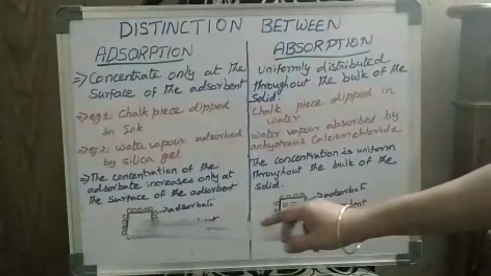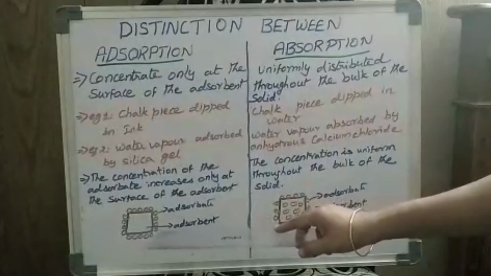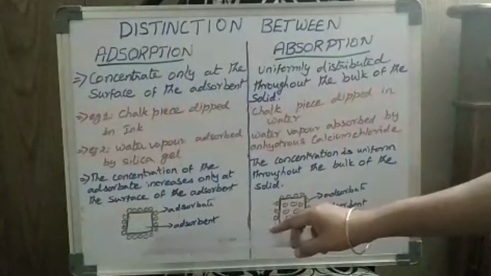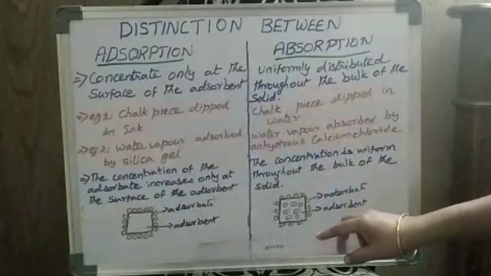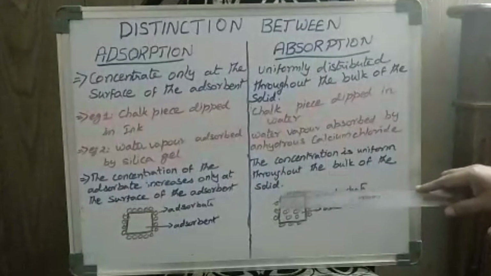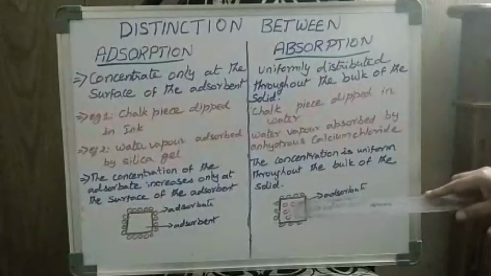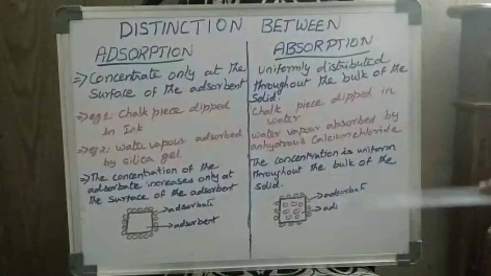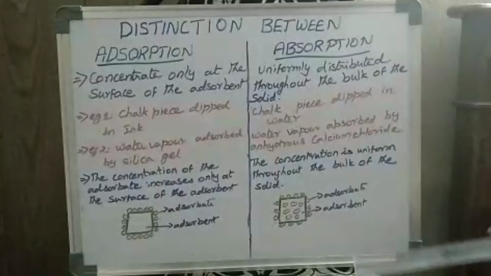You can see the figure. In this figure the adsorbate is only at the surface of the adsorbent. This is the concept of adsorption. And on the other hand, it occupies the entire solid, not only the surface but also the bulk. You can see the adsorbate inside the adsorbent. So that is the concept of absorption.